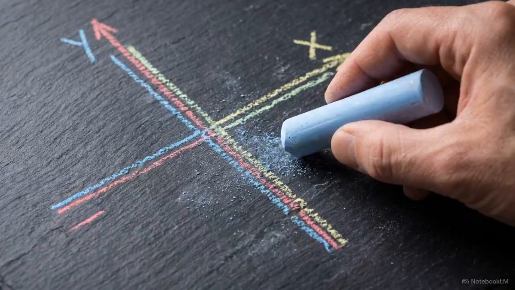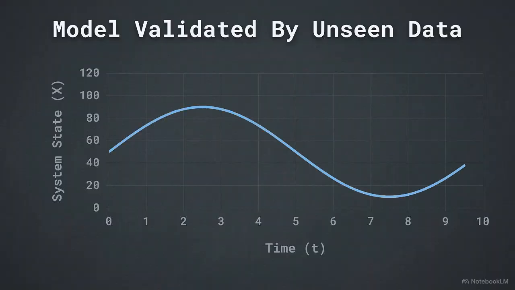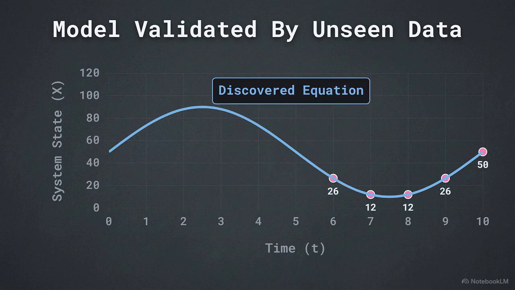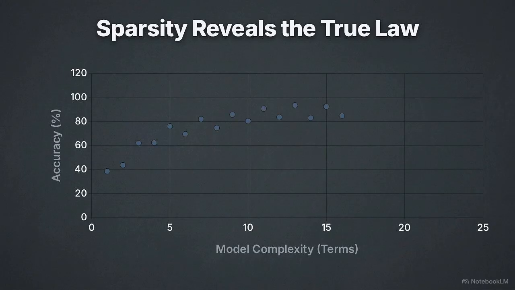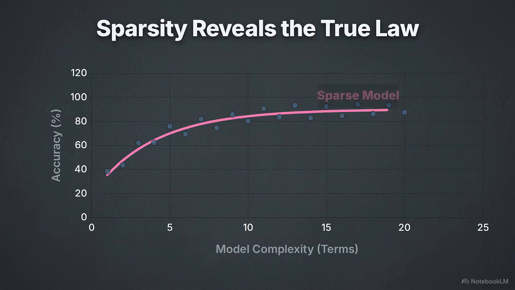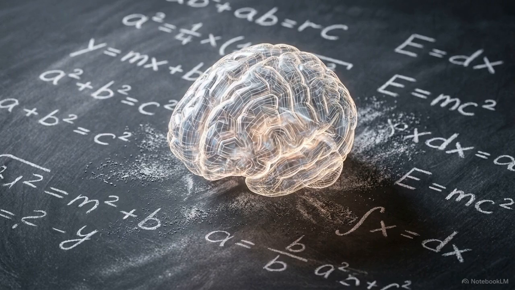To validate the model, scientists run the newly discovered equations against unseen data to see if the math still holds up. In the case of the Lorenz system, the equations SINDy identifies perfectly recreate the original chaos. The identified system visually matches the true behavior of the data. This sparsity creates a balance between model complexity and accuracy. It prevents the AI from mistaking useless noise for a real physical law. This approach, scientific machine learning, provides a path for artificial intelligence to speak the transparent language of physics.